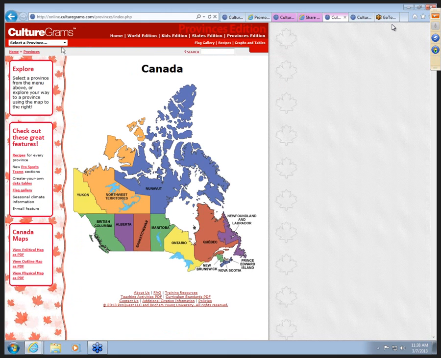Just like we've seen on all the other ones, we can use the drop-down menu on the top left or use the map. We can also, on the left-hand side, view the political map, outline map, and physical map like we saw for the states.